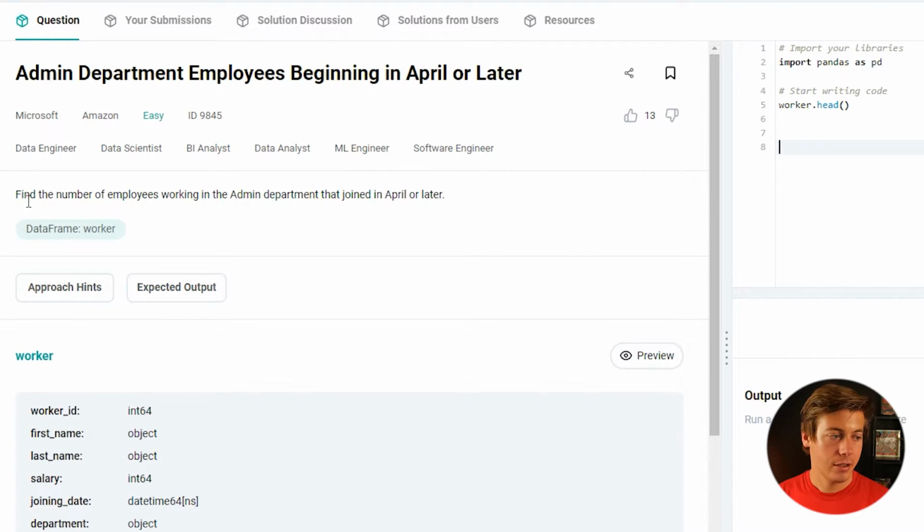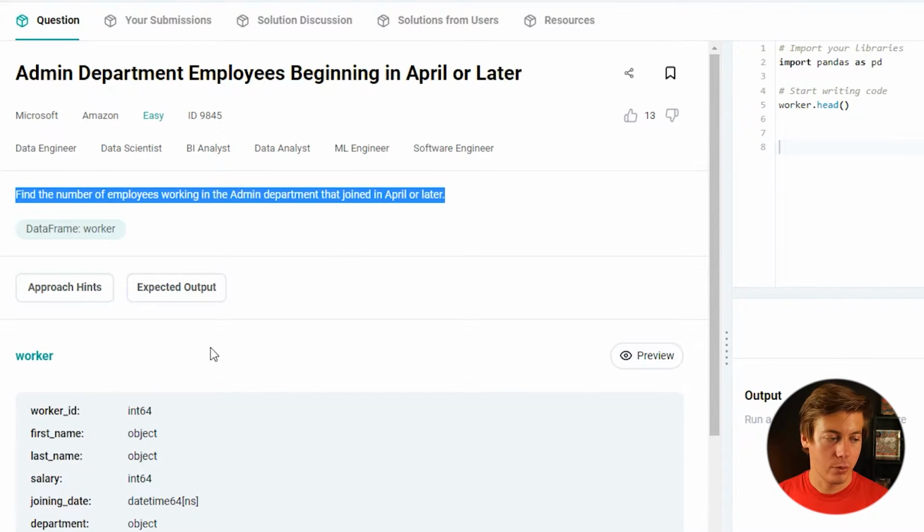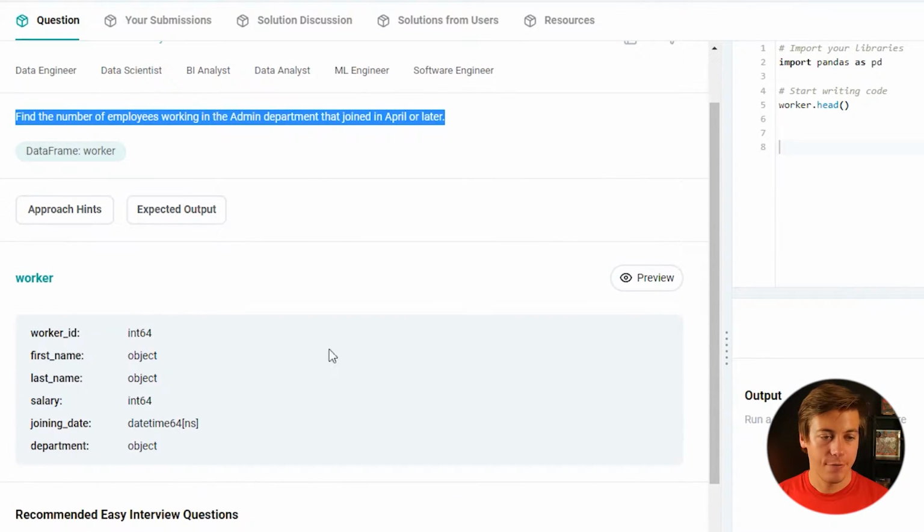Question number 3, we're taking a look at this. So find the number of employees working in the admin department that joined in April or later. And then we have the one data frame, which is workers.